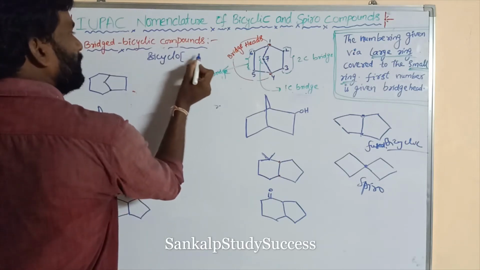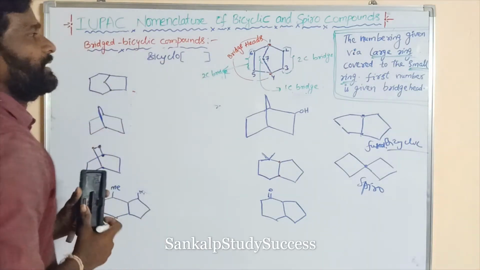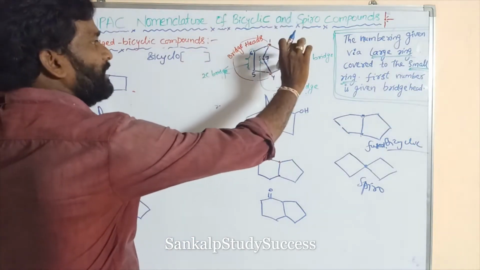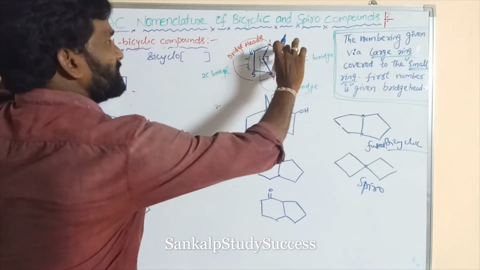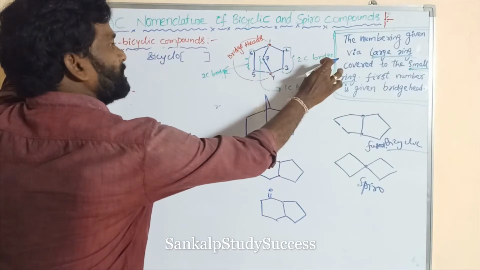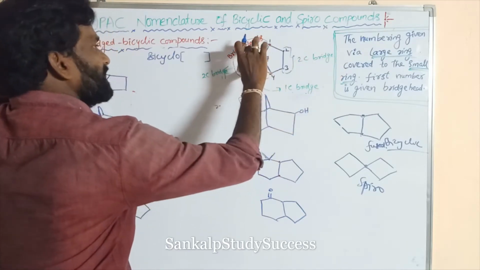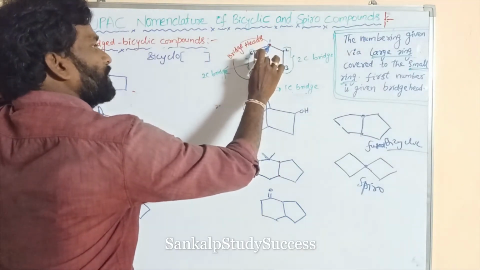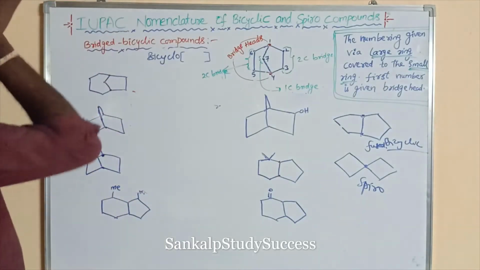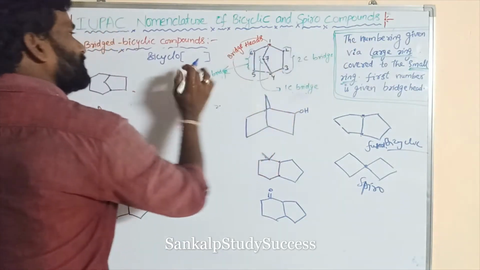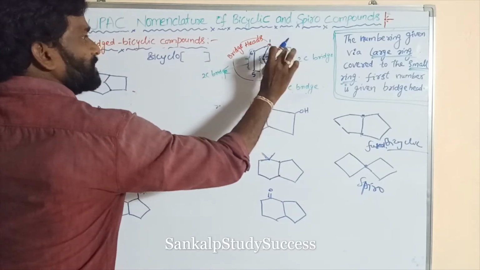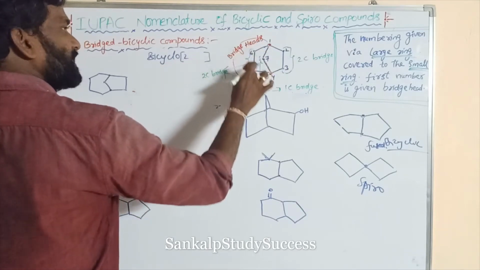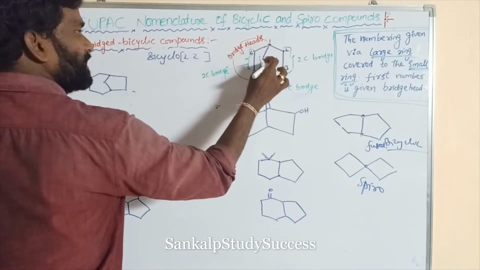Next we can write in square brackets. In the square brackets, we write how many carbons the bridges have. So in this cyclic, how many carbons in the bridges? 2 carbons. In this cycle, how many carbons? 2 carbons, and in this 1 carbon. So higher to lower can be written. Here both are the same. This bridge contains 2 carbons, this bridge contains 2 carbons, and this bridge contains how many carbons?